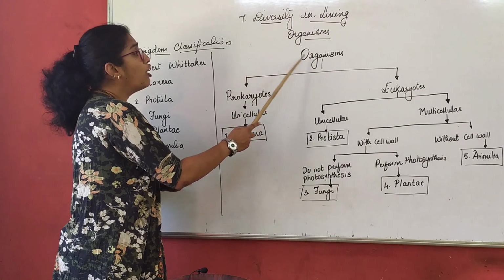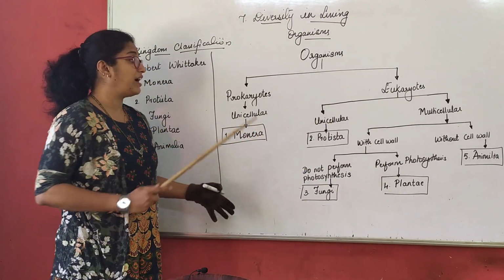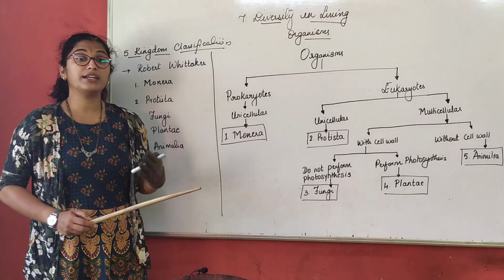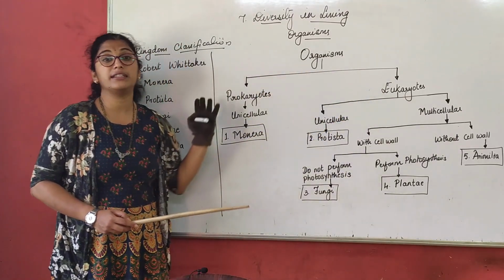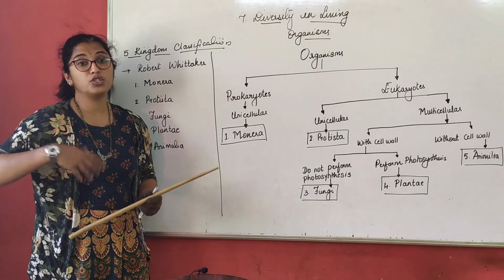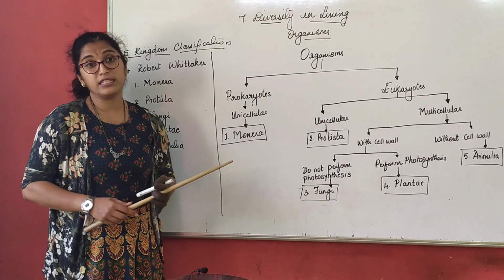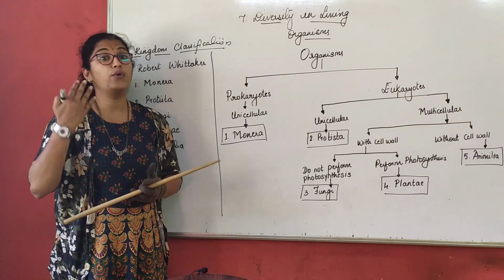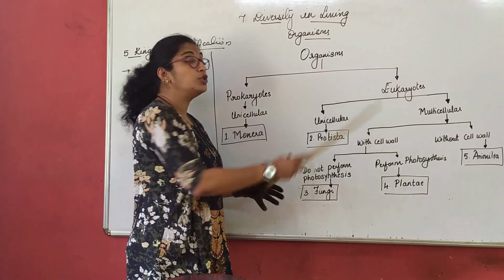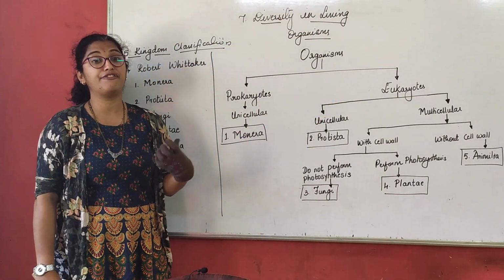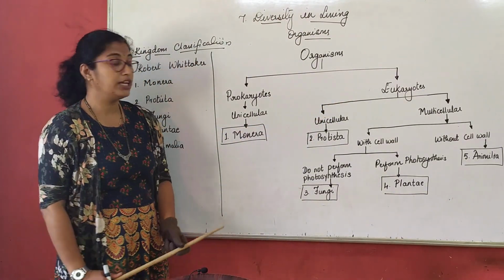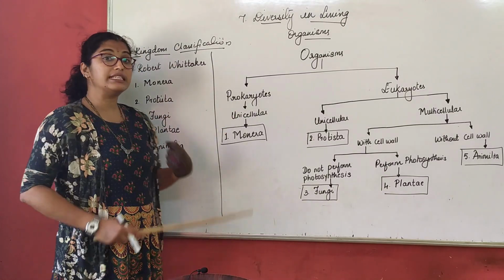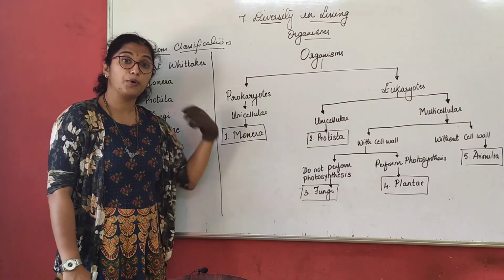So we know that organisms are broadly classified in terms of prokaryotes and eukaryotes. Now we have studied prokaryotes and eukaryotes in our previous lesson. Just to recall, what are prokaryotes? Prokaryotes are the most primitive organisms which do not have a well-defined nucleus, and eukaryotes are those which have a well-defined membrane-bound nucleus. So what comes under prokaryotes? Unicellular organisms come under prokaryotes.